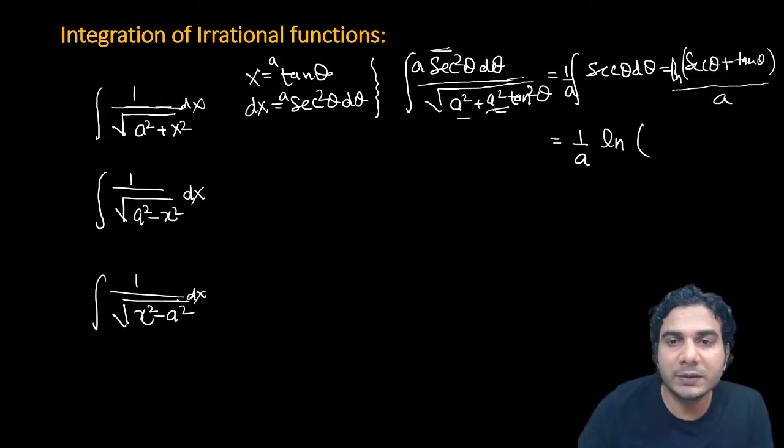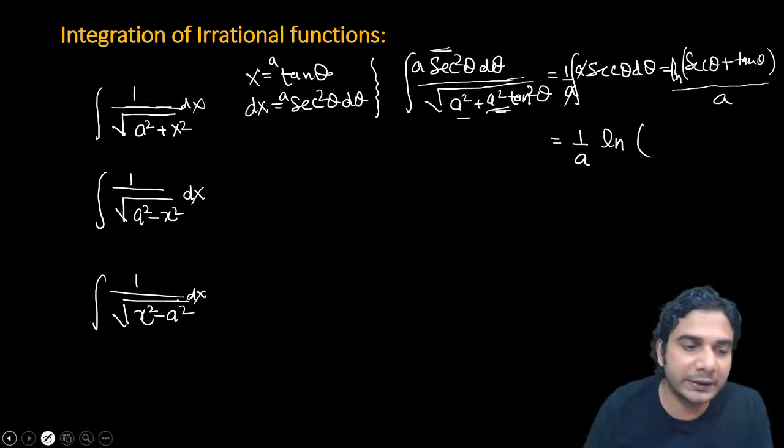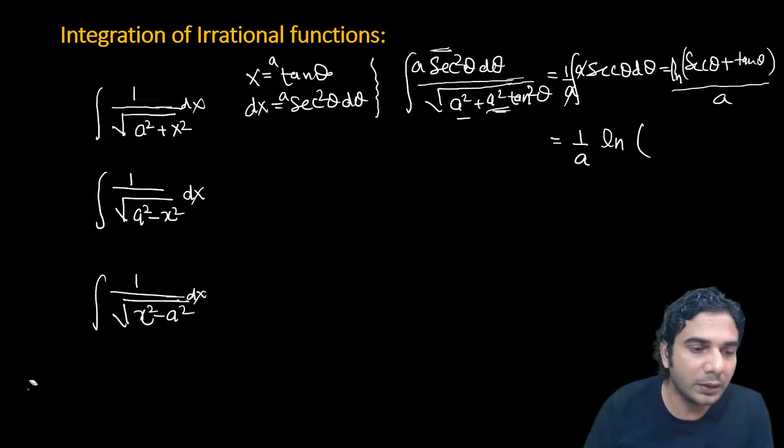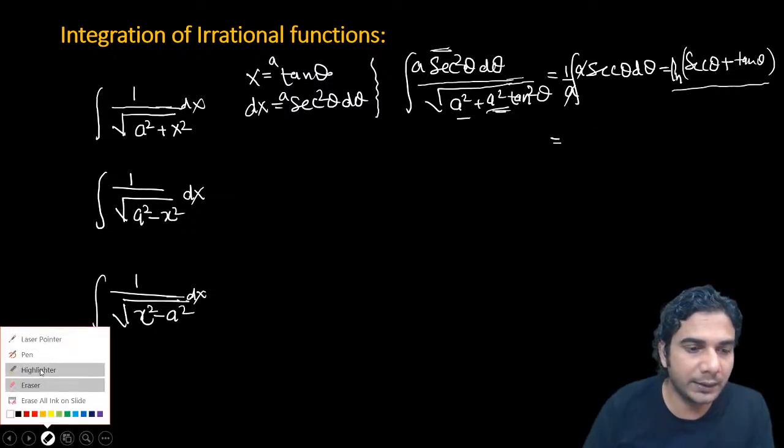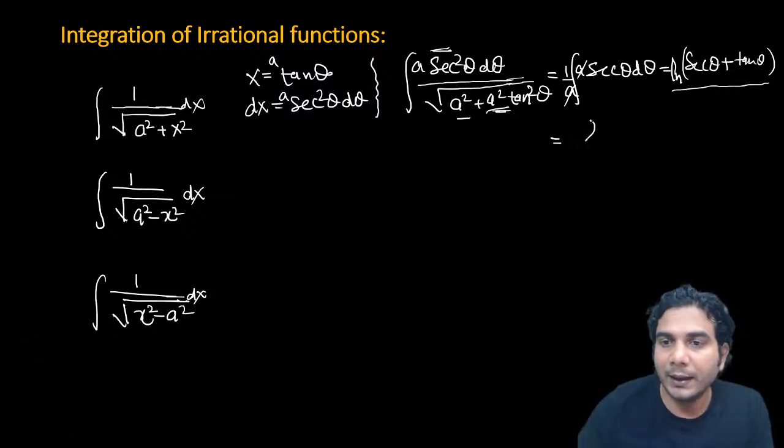Then only it will be a square tan square. And then a will also come. So this a will get cancelled, all right? This a is not there in the denominator, so this a will not be there. So the final answer will be what? Ln of, now put the value of tan theta, so that will be sec theta upon, x upon a.